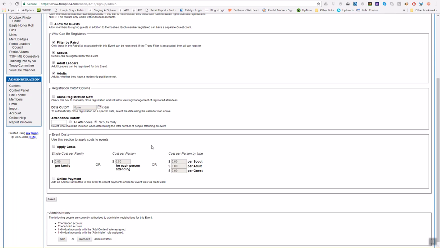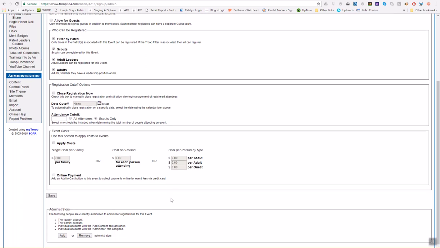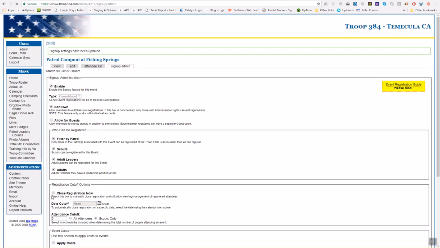So reach out to one of the adult leaders and request help to set up an event in TroopTrack when dollars are required. But you can use Soar when the event's free, or if you're going to collect money in person when your patrol leaders show up at the event and handle that privately, then that's fine too. So then when you're basically done, you can go ahead and click Save.